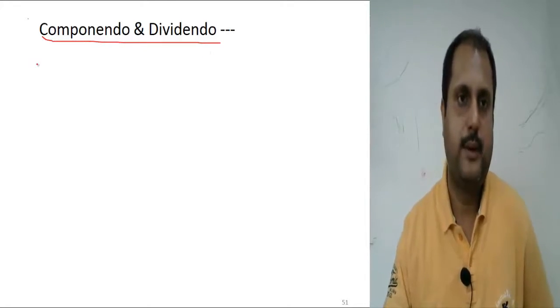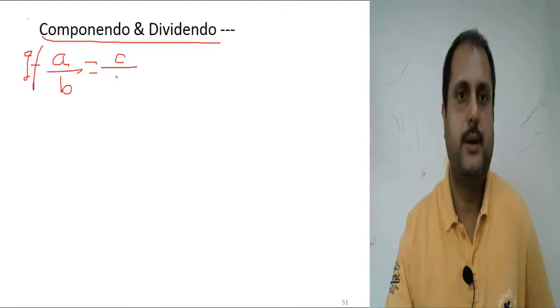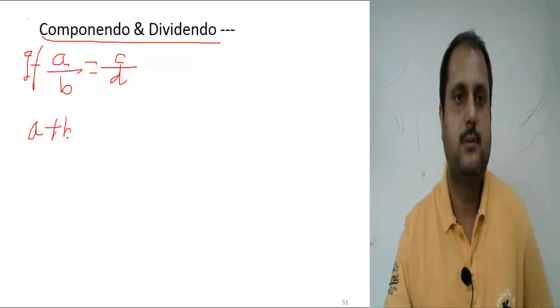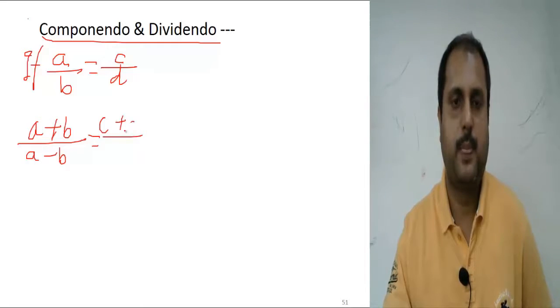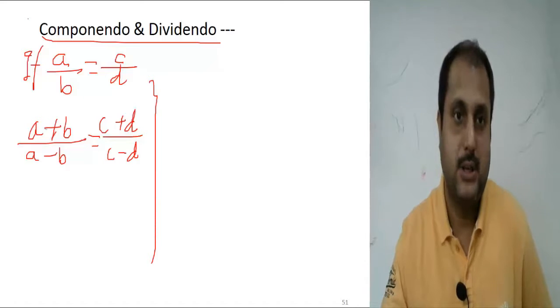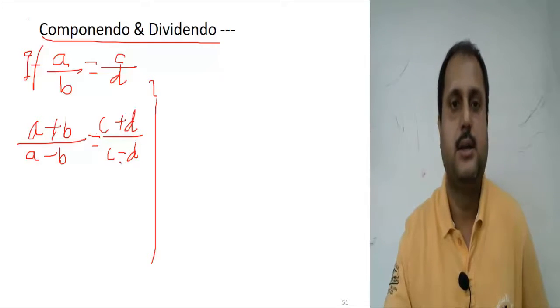According to the rule of componendo and dividendo, if a by b is equal to c by d, then a plus b by a minus b equal to c plus d by c minus d.